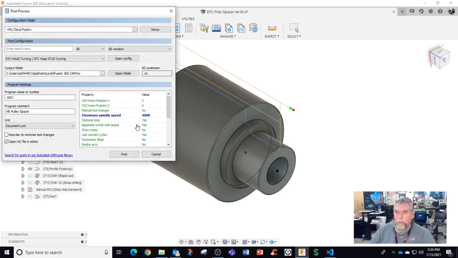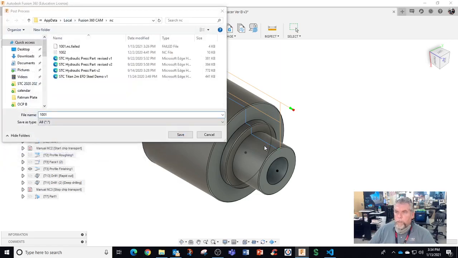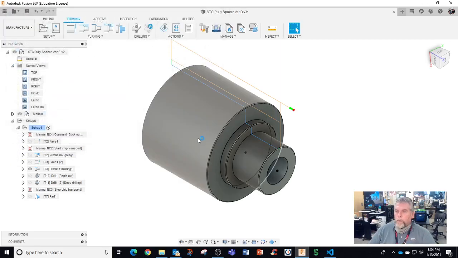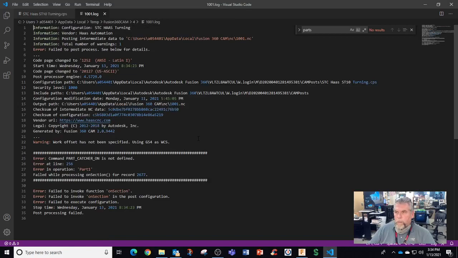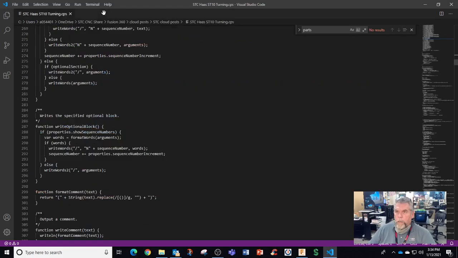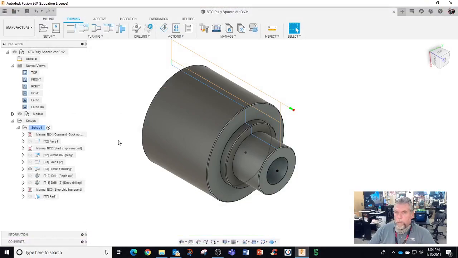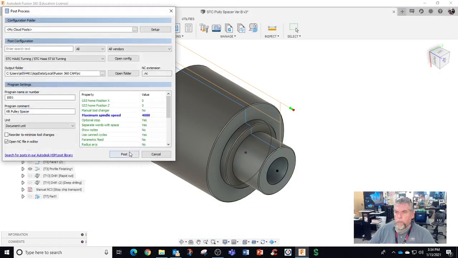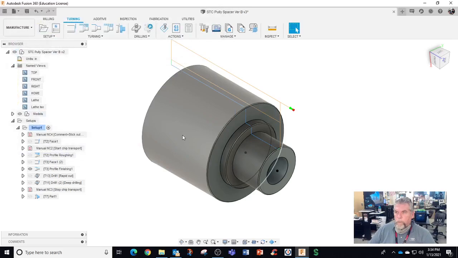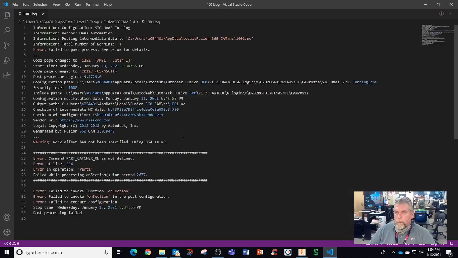All right, I'm going to post the code, and I didn't update the sequence number thing. Save. Did I get the same error again? Hang on. G1 post, save. And I got the same parts catcher is not defined. But I just turned it on.